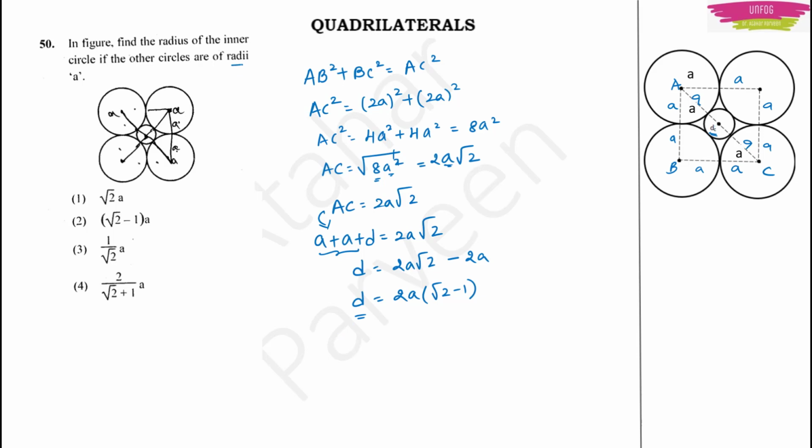But they are asking us the radii, right? So that radii will be equal to, the radius is always equal to half of the diameter, right? It will be equal to D by 2. So 2A by 2 into square root of 2 minus 1. 2 will get cancelled and I get A into square root of 2 minus 1. This will be the right answer.